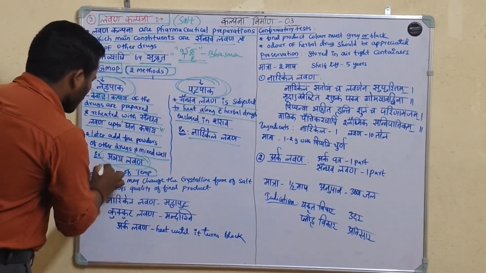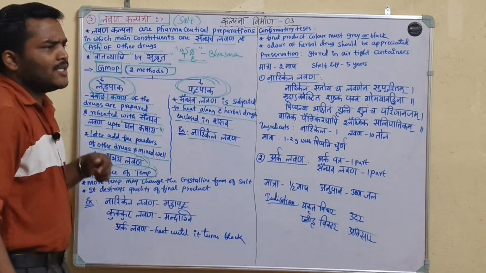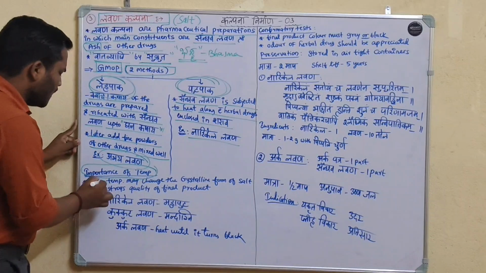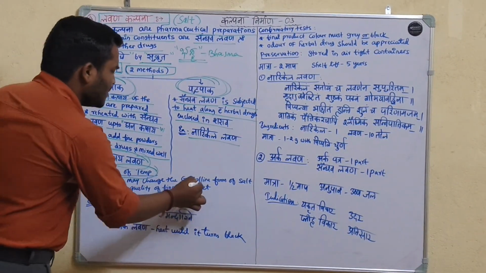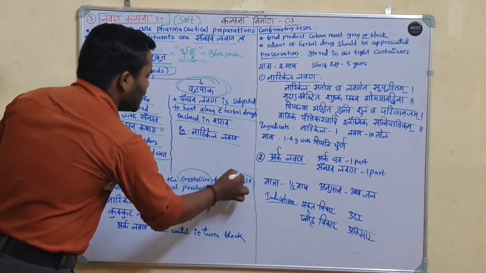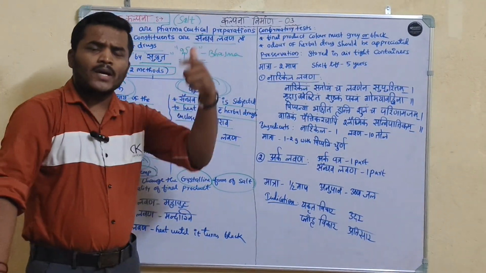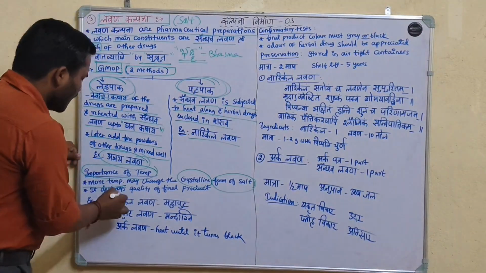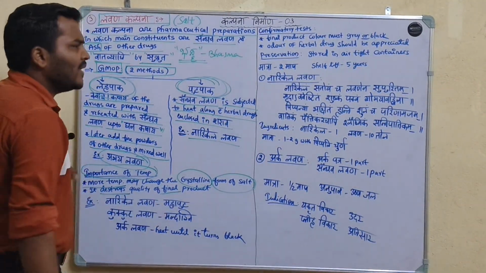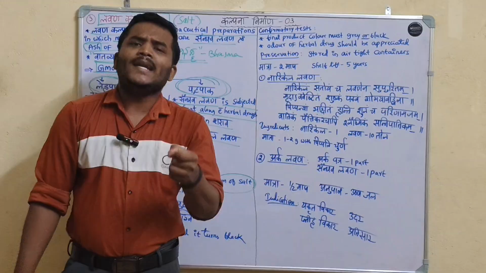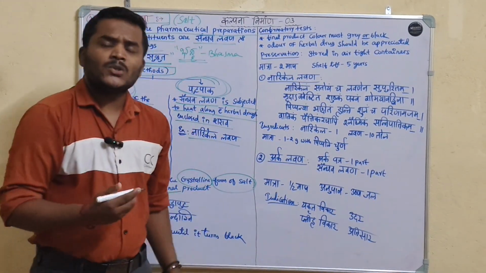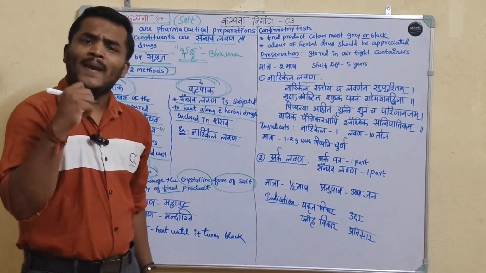Now we discuss the importance of temperature. Temperature का role क्या है लवण कल्पना बनाने में? The more the temperature may change the crystalline form of the salt. टेम्परेचर ज्यादा हो गया तो क्रिस्टलिन फॉर्म ऑफ द सॉल्ट चेंज हो जाएगा. And it destroys the quality of the final product. May be destroyed by the high temperature. That's why the controlled temperature should be maintained.